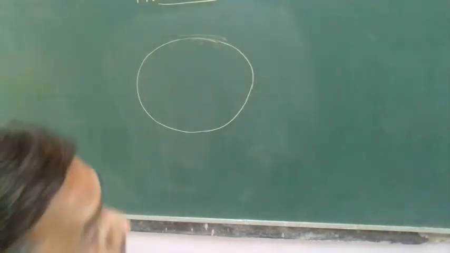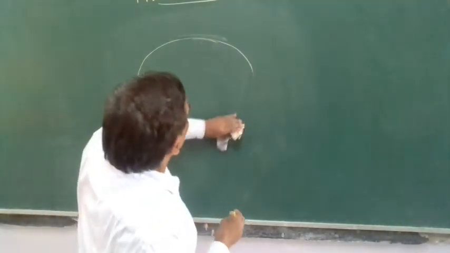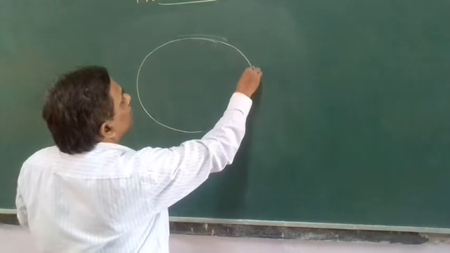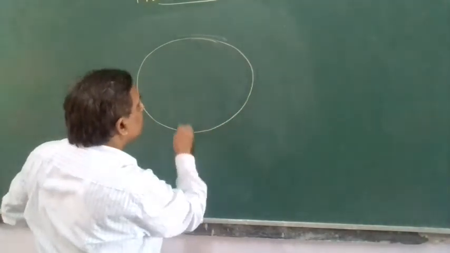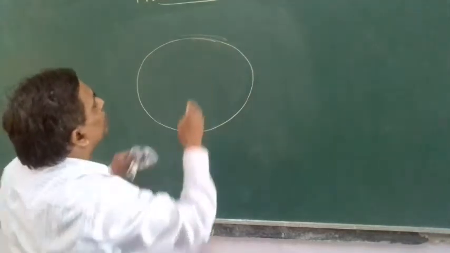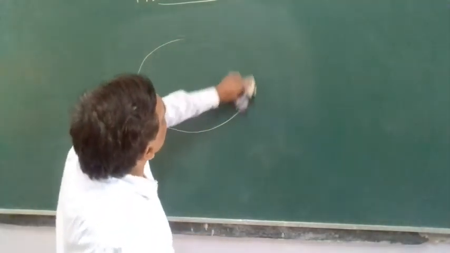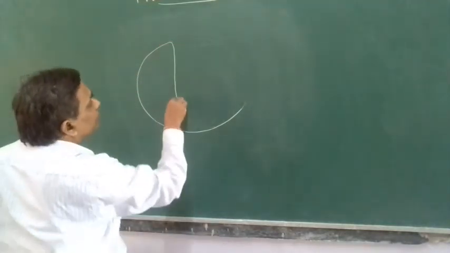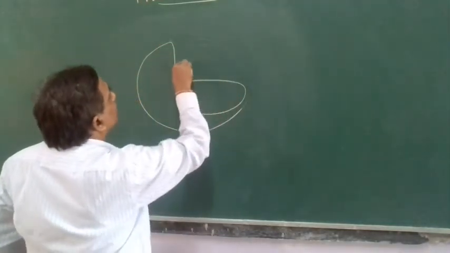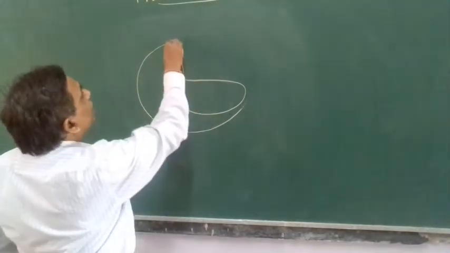But I would like to show the structure of the mitochondria internally, how it looks. Externally it is smooth, surrounded with a smooth layer, but the inner layer forms folding. This is the outer layer.